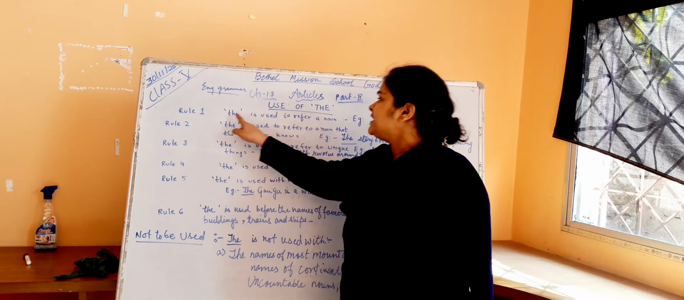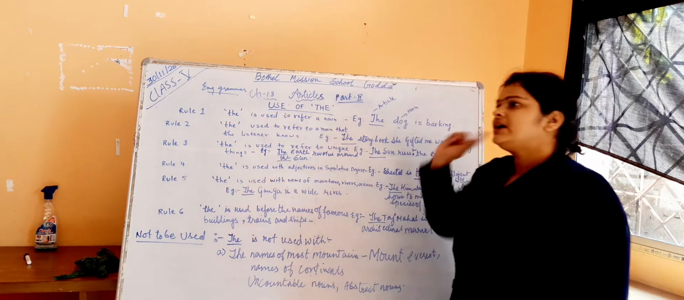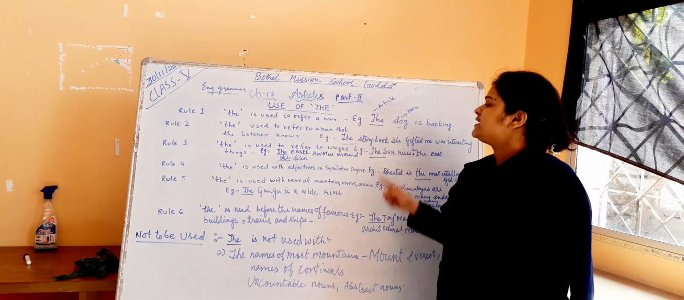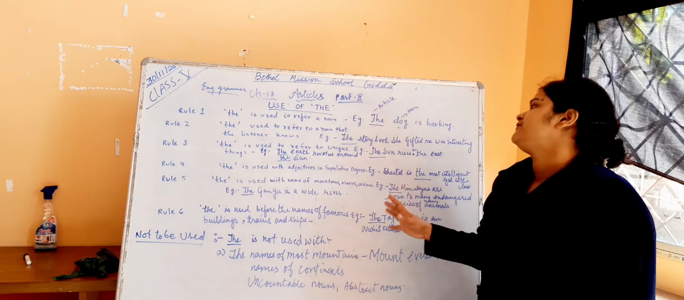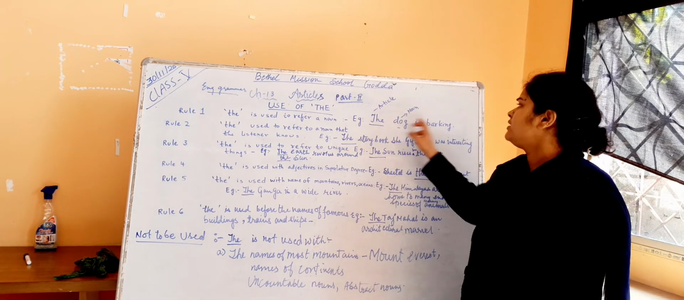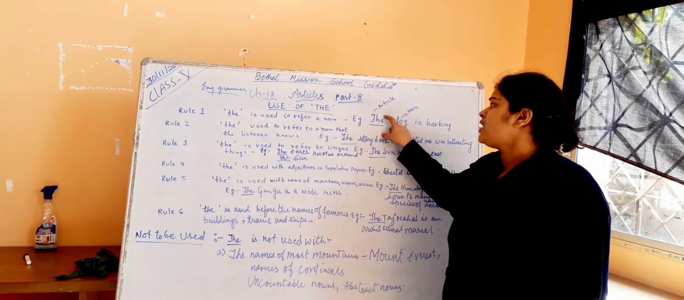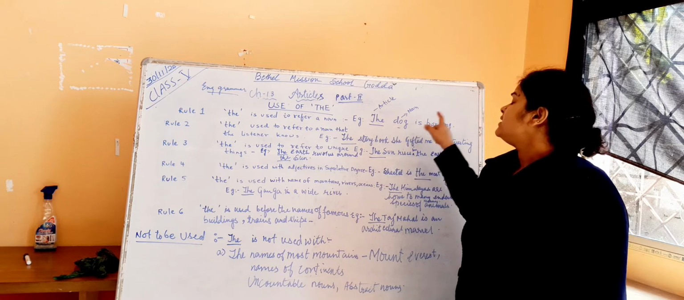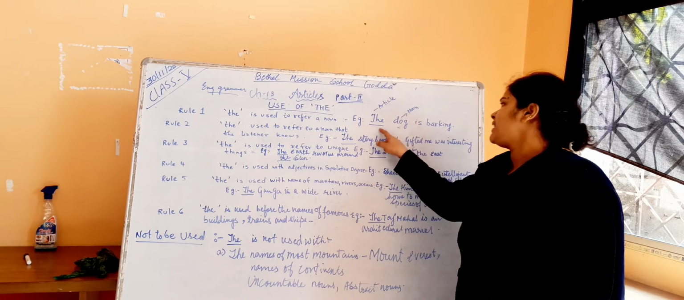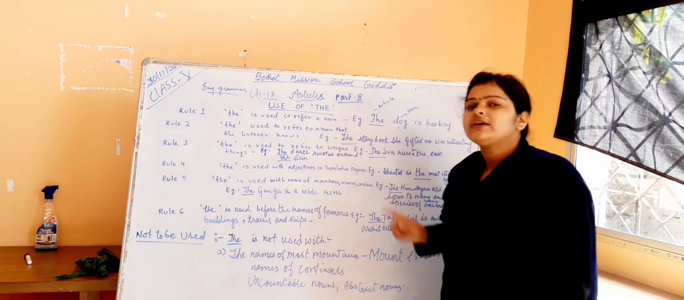Rule number 1: "the" is used to refer to a noun. For example, the dog is barking here. The noun is "dog". "The" is used before the noun, which is the article, and the dog is being specified by "the" in this sentence: the dog is barking.